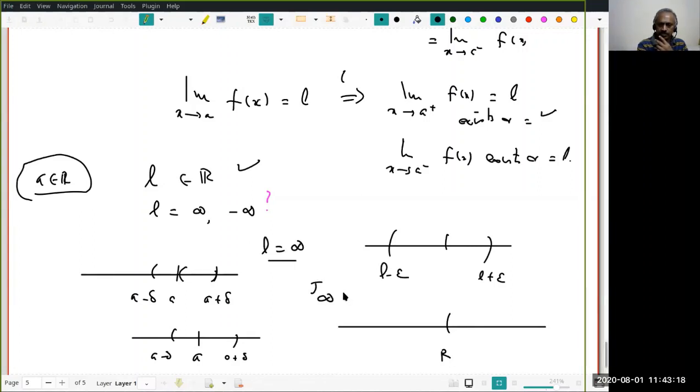Then let's look at J infinity to be (r, infinity). For this interval around infinity, there is a delta so that for every x here, of course x not equal to a, x is in A, and x is in the interval a minus delta to a plus delta, what do I know? f(x) is greater than r for every such x. Do you understand that? Therefore, for all x here also it should happen, and similarly for this. How many of you understood? I am clearing this, and do not be in a hurry to say you agree with me.